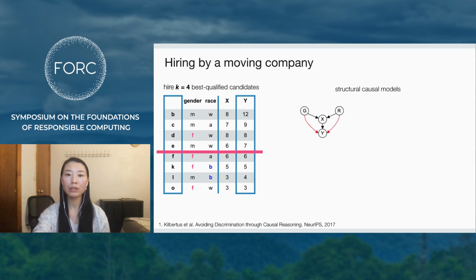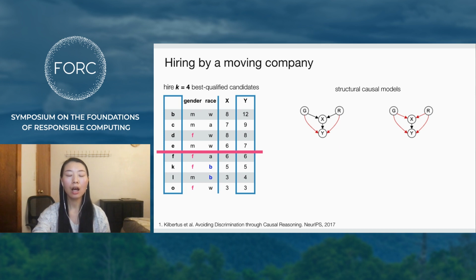The arrows pointing from gender G and race R directly to Y encode the effect of direct discrimination, which are shown in red in the DAG. Additionally, the causal model can encode indirect discrimination. G and R both impact Y through weightlifting ability X, and X is called a mediator variable. How do we deal with the impact of gender and race on Y, both directly and through the pathway including X?